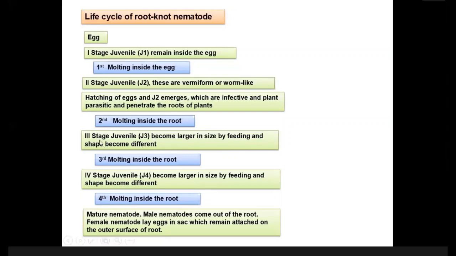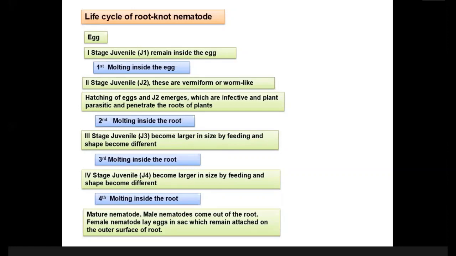After second molting, the third stage juvenile comes out, and this third stage juvenile becomes larger by feeding, and the shape becomes different. The second stage juvenile was thread-like or vermiform, but the third stage juvenile's shape becomes different. In the next slide, you will see how the third stage juvenile looks. Then third molting. After third molting, the fourth stage juvenile comes out, and these fourth stage juveniles also become larger by feeding and the shape becomes different. Then after fourth molting, the matured nematode.